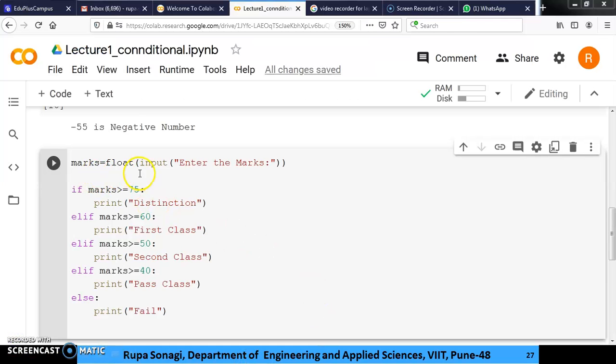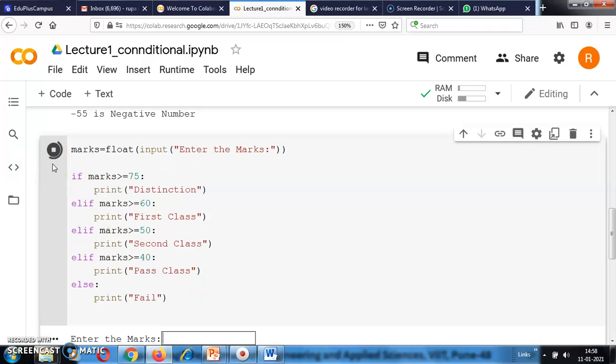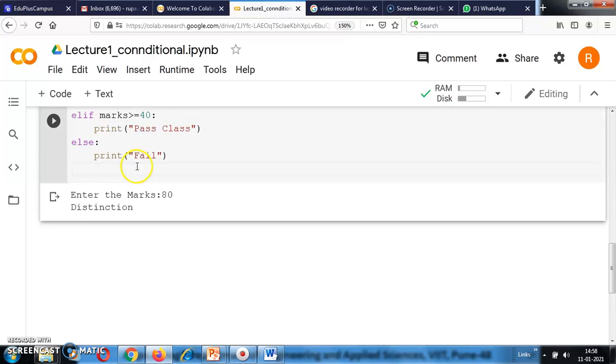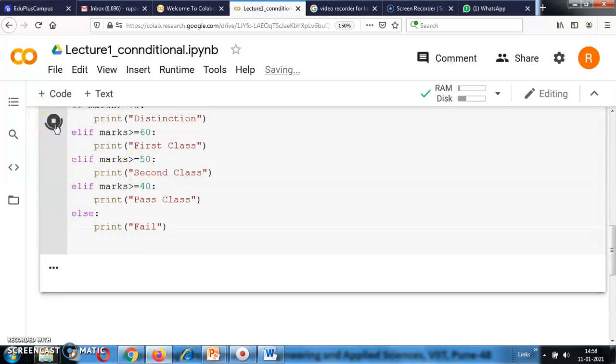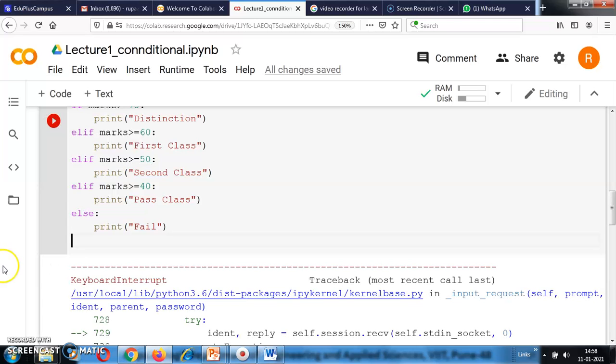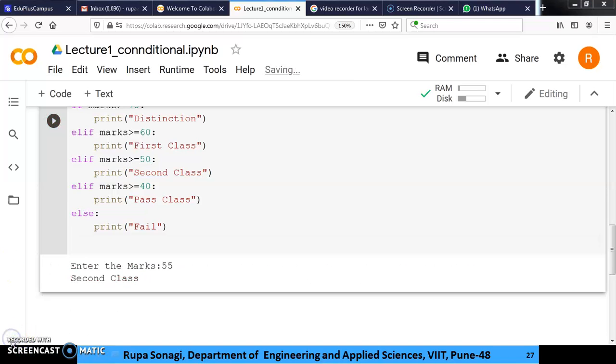See this marks float. The same code I have written over here. So we will execute it. See, enter the marks. So suppose I entered 80, distinction. So I want to execute it once again. 55. See this, when you entered 55, the result is second class. Why second class? It is marks greater than or equal to 50. So the result is second class.